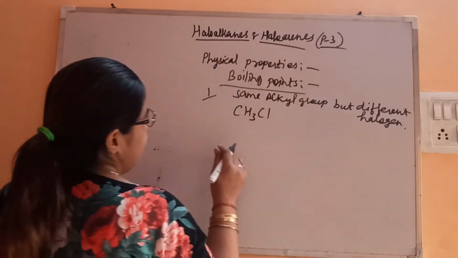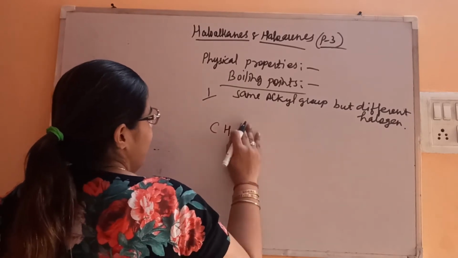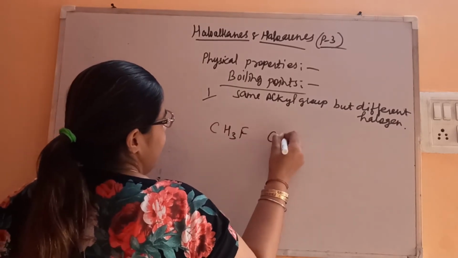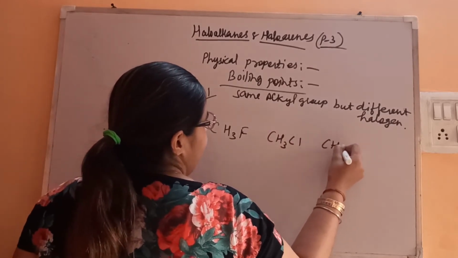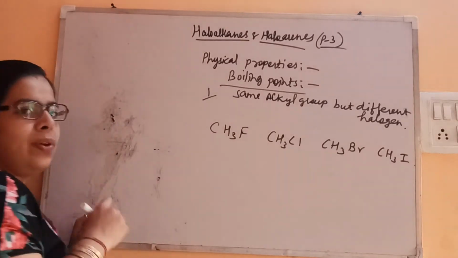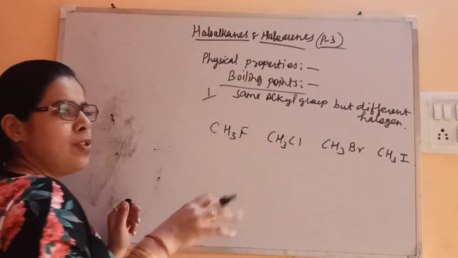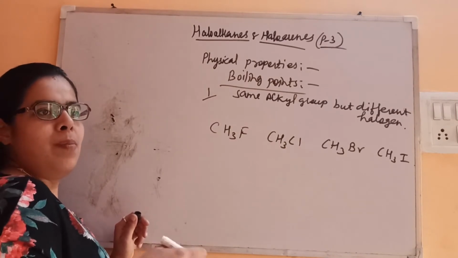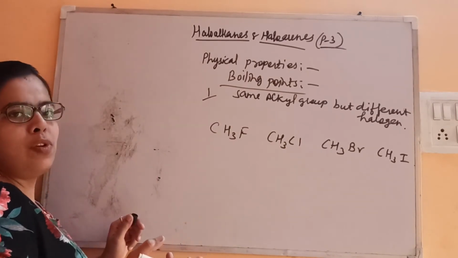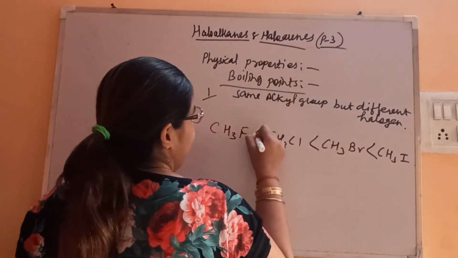Okay, so this is a series: CH3F, CH3Cl, CH3Br, CH3I. Let's start with the fluoride: methyl fluoride, methyl chloride, methyl bromide and methyl iodide. As we know, down the group size increases, so iodine has more size. The more the molecular mass, the more the size, the more the van der Waals forces of attraction, and the more the boiling point. So this is the order here.